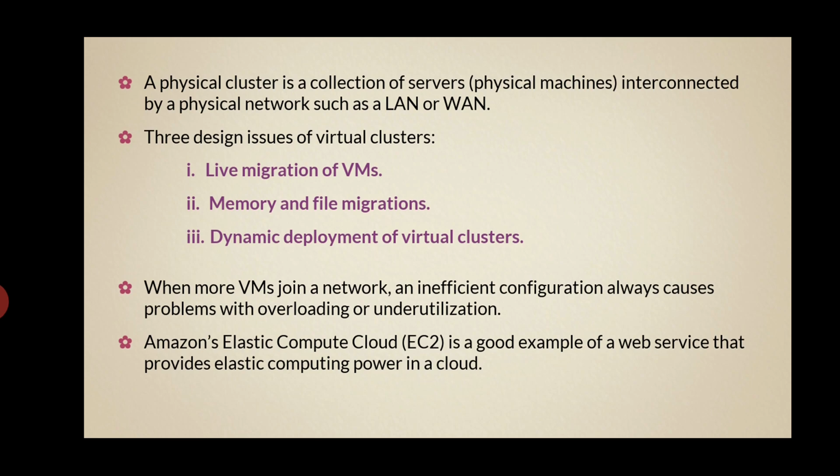It is a good web service that provides elastic computing, and it permits customers to create virtual machines and manage user accounts over the time of their use.